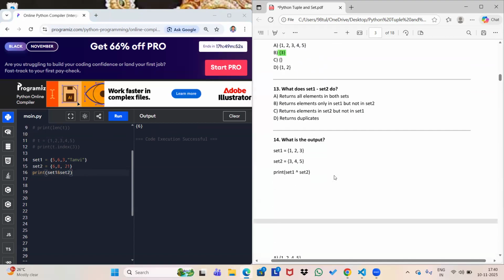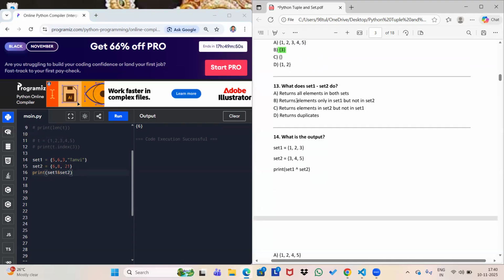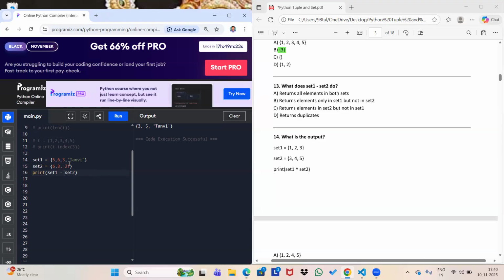Okay. So let's go to the next one. What is the next question? What does set 1 minus set 2 do? We have to do this with an example. So suppose I'm doing it here. I'm writing the example here. So let's check what we are going to get. As you can see with this example, the answer is 3, 5.